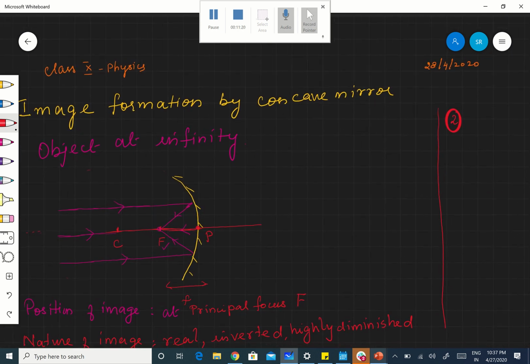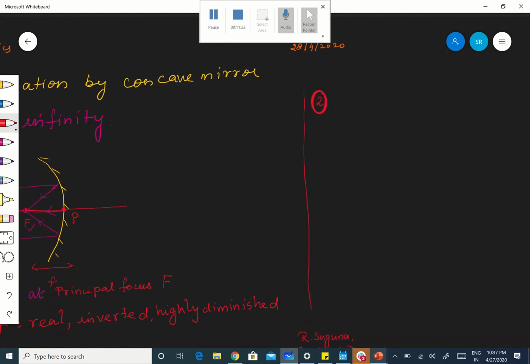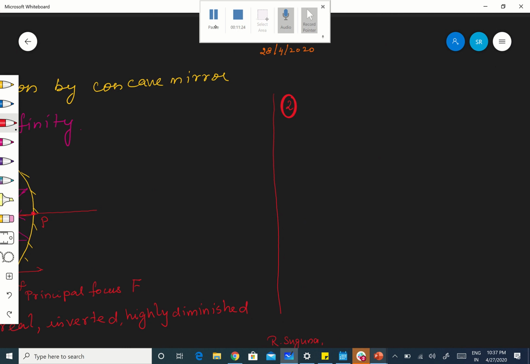Therefore, see, now let me draw the object beyond C. Therefore, it is the object beyond C. Okay. Therefore, C means what? Center of curvature. Okay. Right. Therefore, now let me draw the mirror, the concave mirror. Okay, this is a concave mirror.